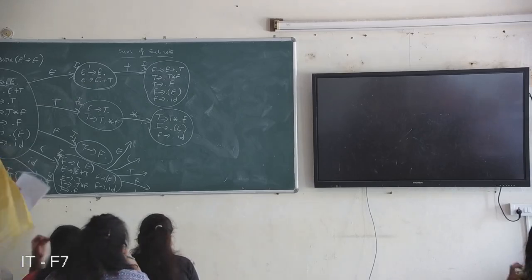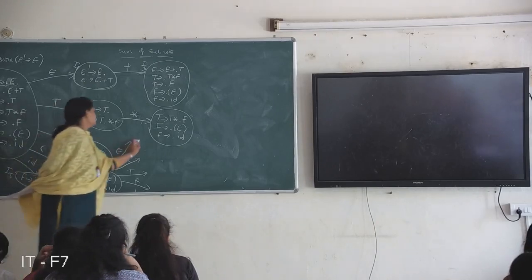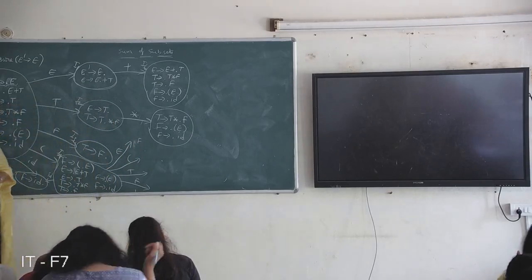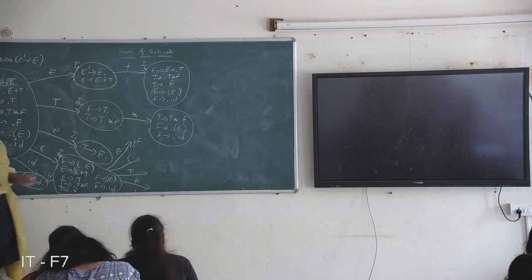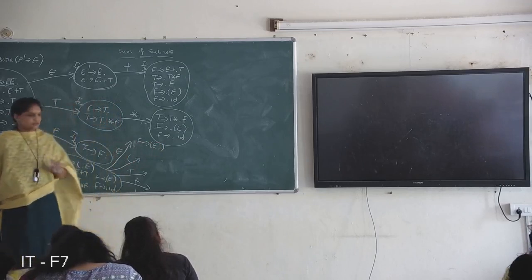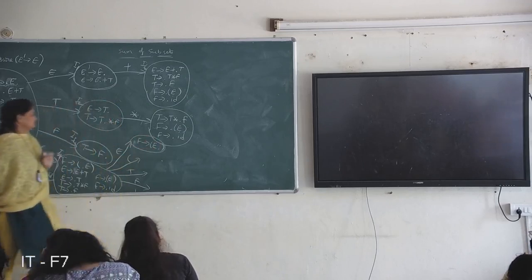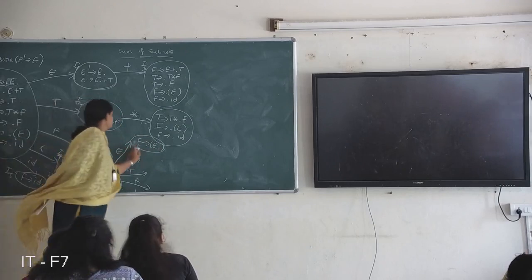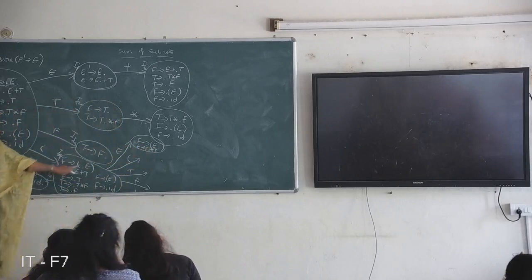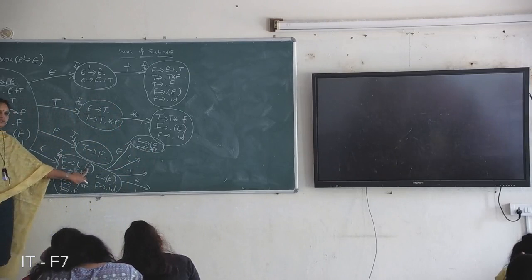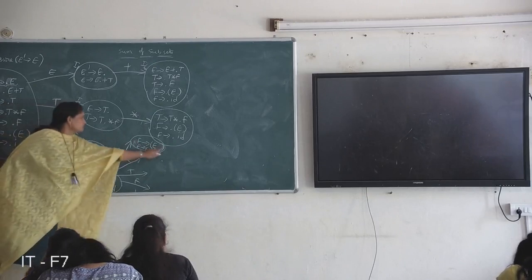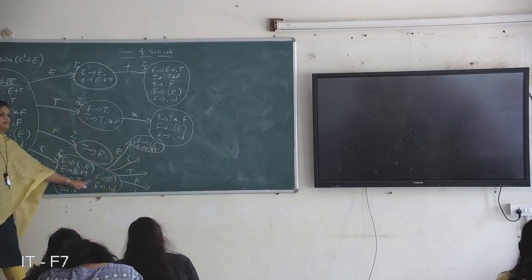Okay, first do on E. What productions will come on transition on E? F derives open brace E dot close brace. Sorry, E derives E dot plus T. So for these two productions, after dot E is there, so you write these two productions here: F derives open brace E dot close brace and E derives E dot plus T.